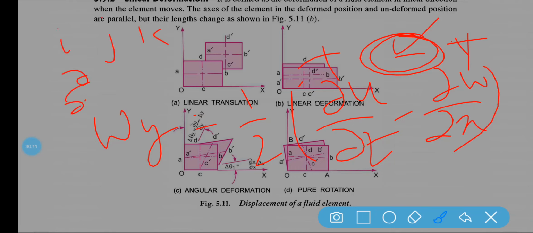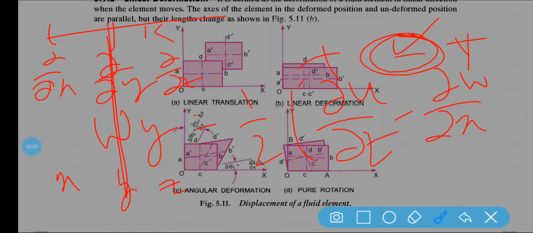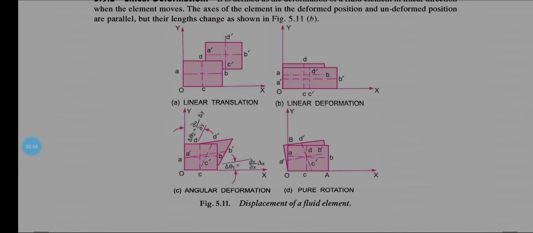So here i, j, k are del del x, del del y, del del z, and x, y, z. So wy is equal to, this part will be eliminated, so this is equal to half into del u by del z minus del w by del x, that is equal to wy.